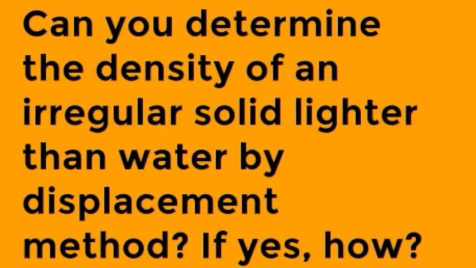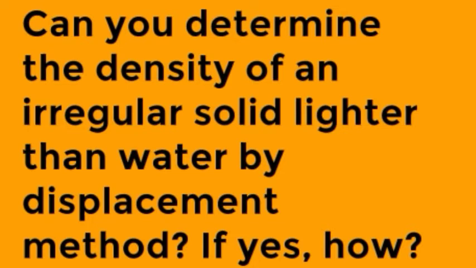The volume of the water displaced by the stone is V ml and it is equal to the volume of the stone. So volume of the stone equals V ml, equals V cubic centimeter, as we know that 1 ml equals 1 cubic centimeter.